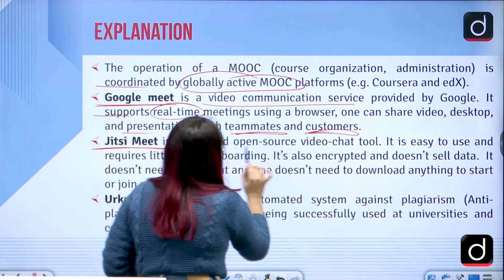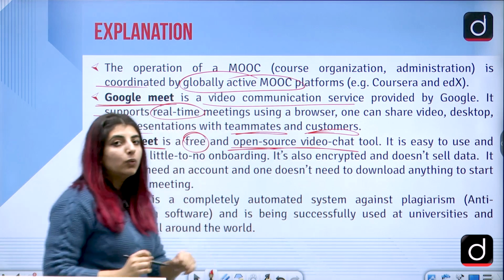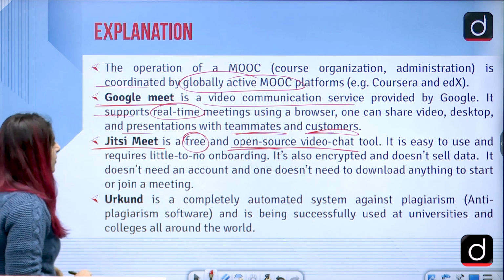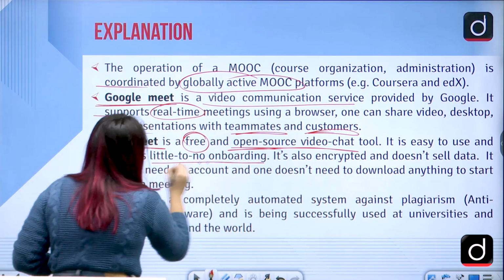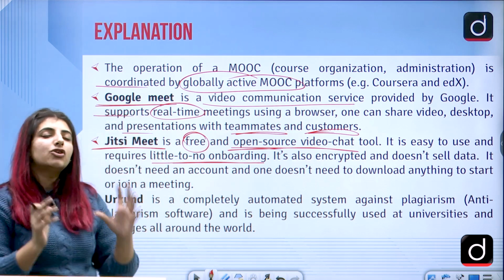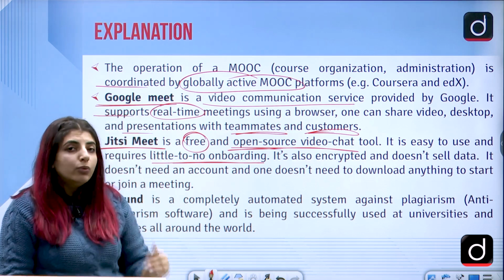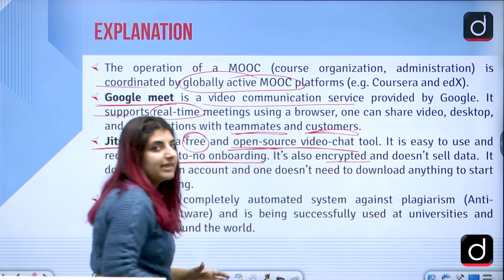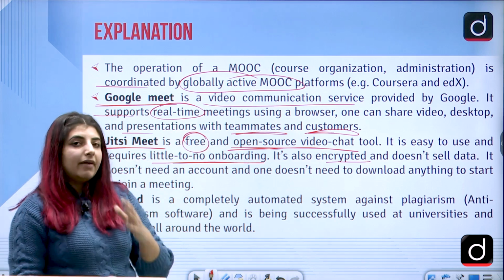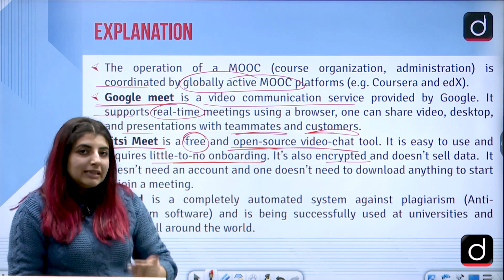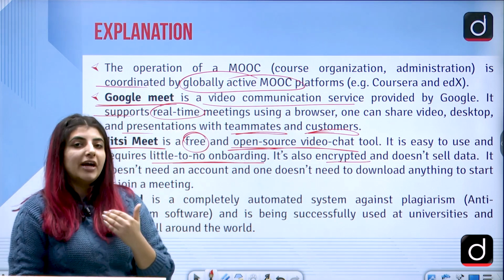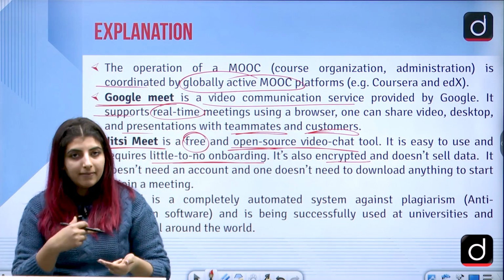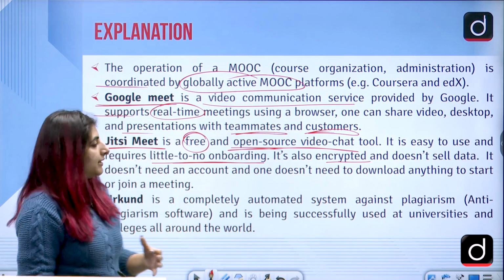Free, an open source video chat tool. It is easy to use and requires little to no onboarding, which means it does not require much practice when it comes to using it. It's also encrypted and does not sell data. So as we have WhatsApp, right, now third party encryption is there, which means the data which is shared between the two users with one another is not seen by a third party. Correct?